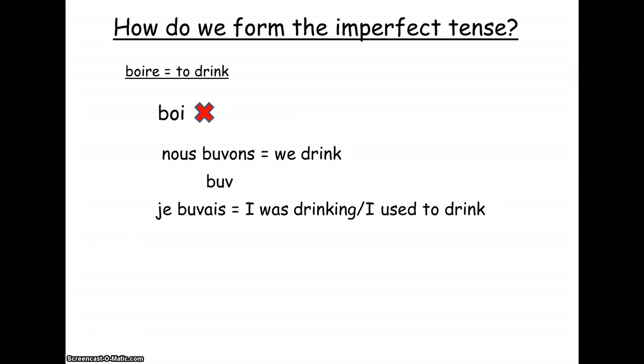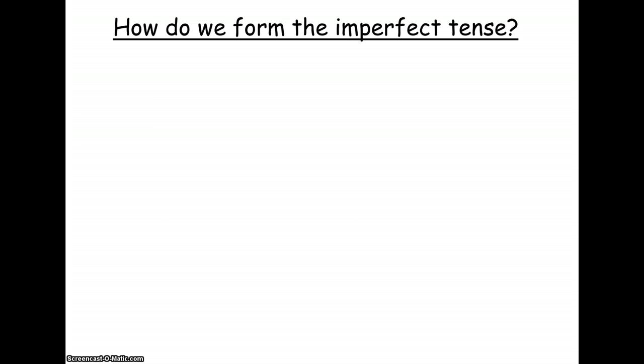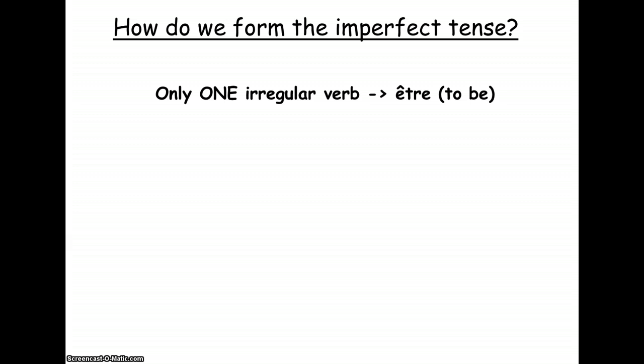Okay. So, because we've gone about forming the imperfect tense in that sort of roundabout way by taking the nous form of the present tense, the good thing is we only have one irregular verb in the imperfect tense. All the others can be formed from the nous form of their present tense. And predictably that verb is être, to be.